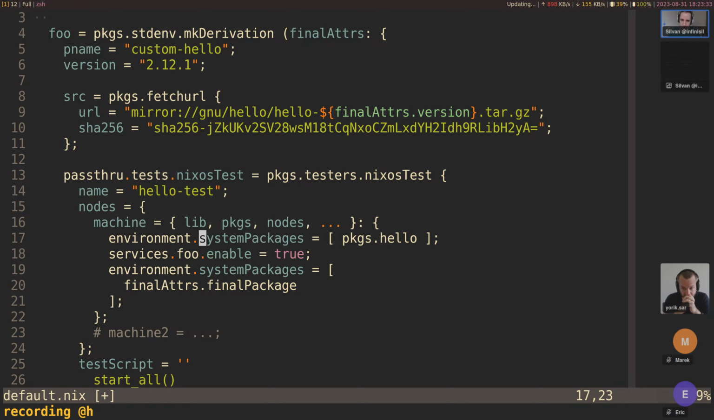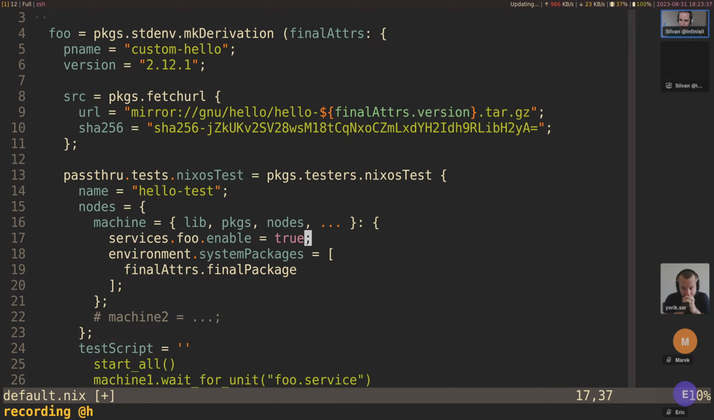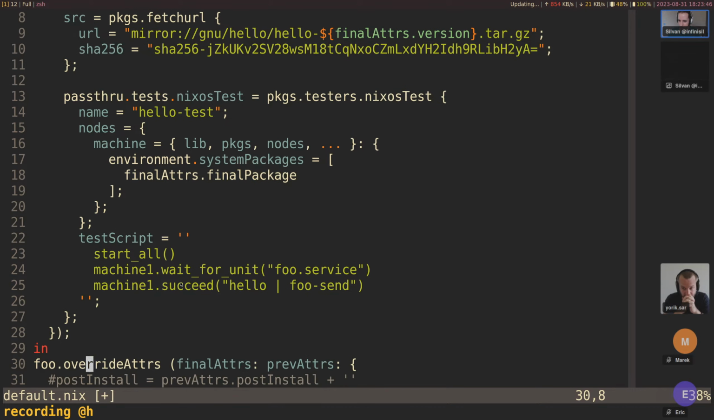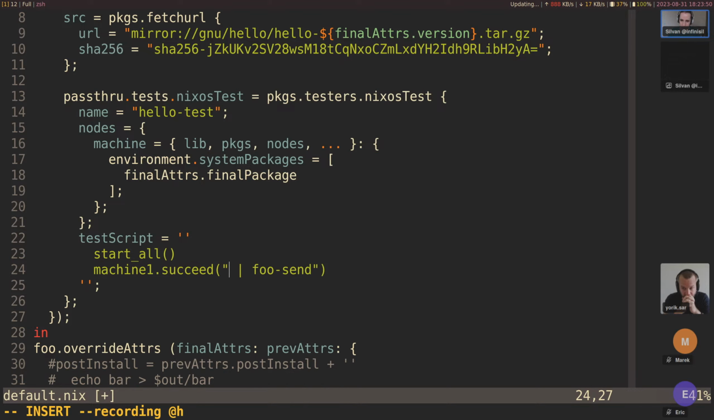What do we need here? System packages. Oh, we had system packages already. And it's actually testing hello. So this is a good example already. So we say environment.systemPackages, finalAttrs.finalPackage. Down here we start all, wait for unit for the service. We don't need that, but yeah, we can just do this. Actually, that should work.